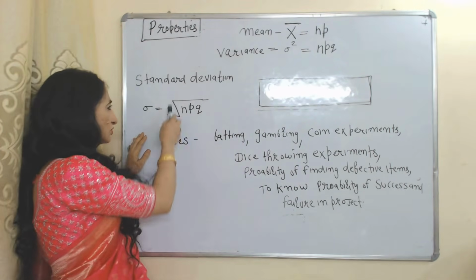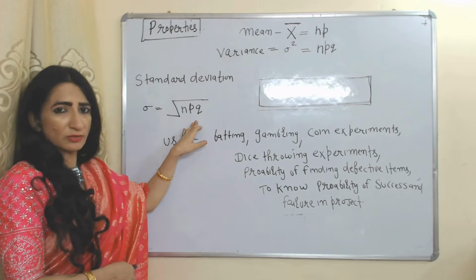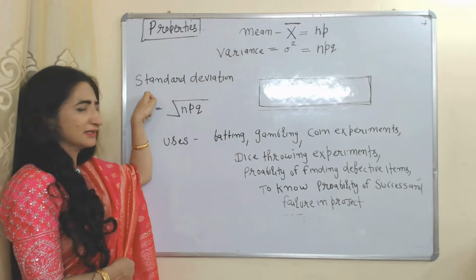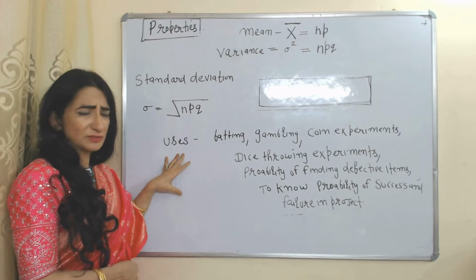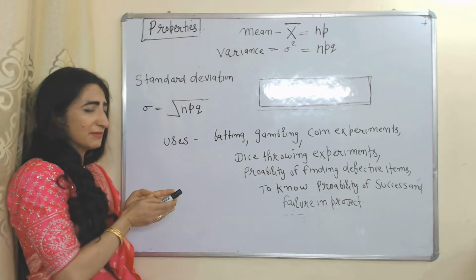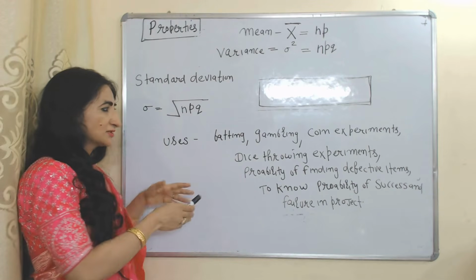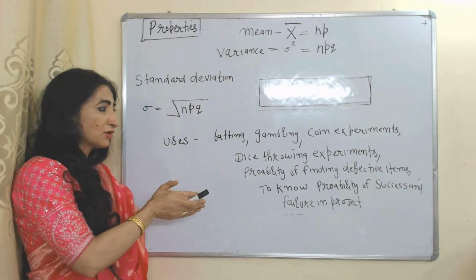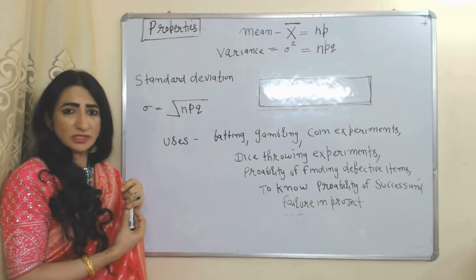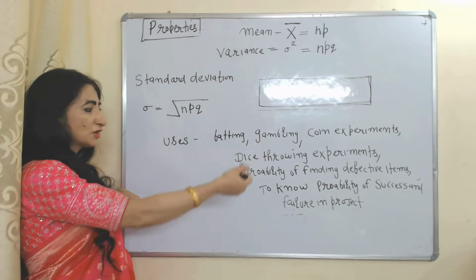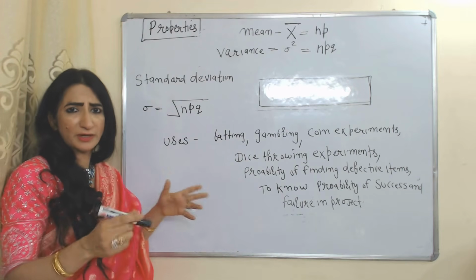And the square root of npq is the formula for calculating standard deviation. We can use binomial distribution in betting, gambling, coin experiments, dice throwing experiments, finding defective items in business, and also to find out the success and failure of any project.